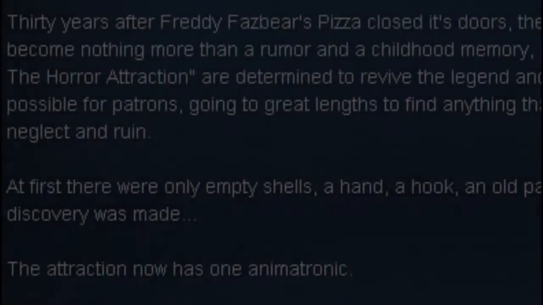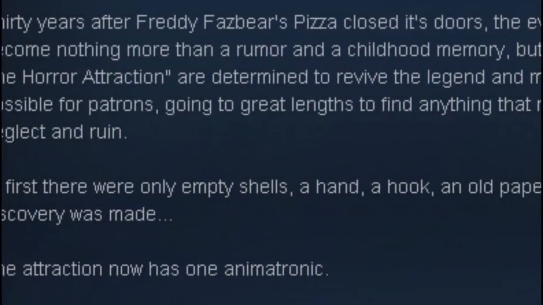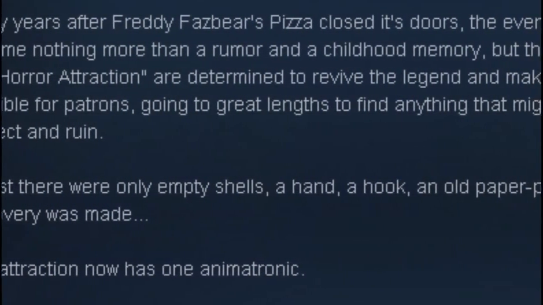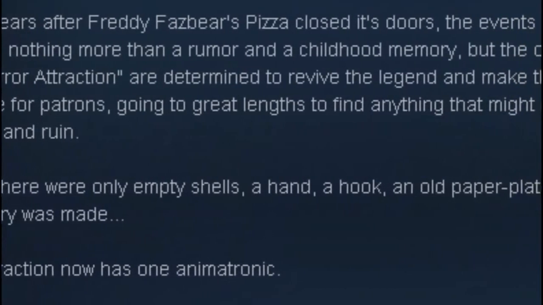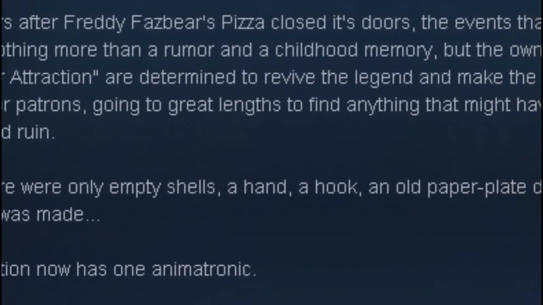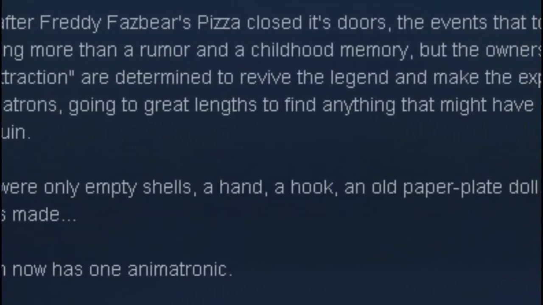Five Nights at Freddy's 2 and Five Nights at Freddy's 1, we do know that he had been here, since in the Steam Greenlight of Scott Cawthon it says that the new animatronic was discovered. So where did this Springtrap animatronic come from? Let's just take a look at Springtrap.